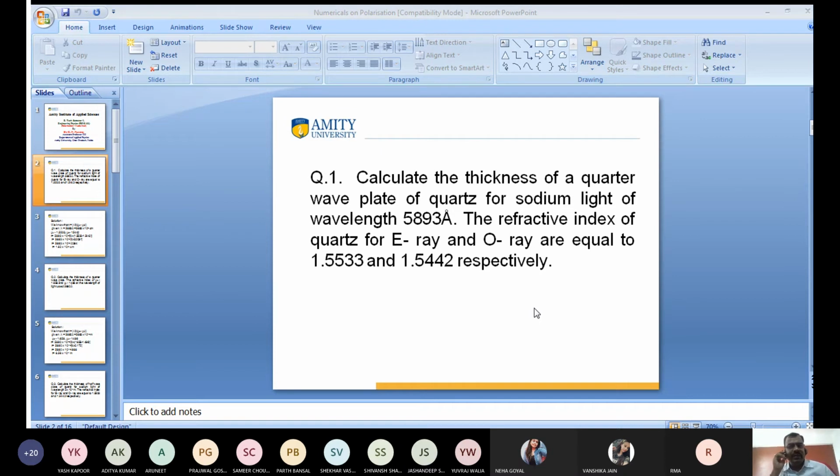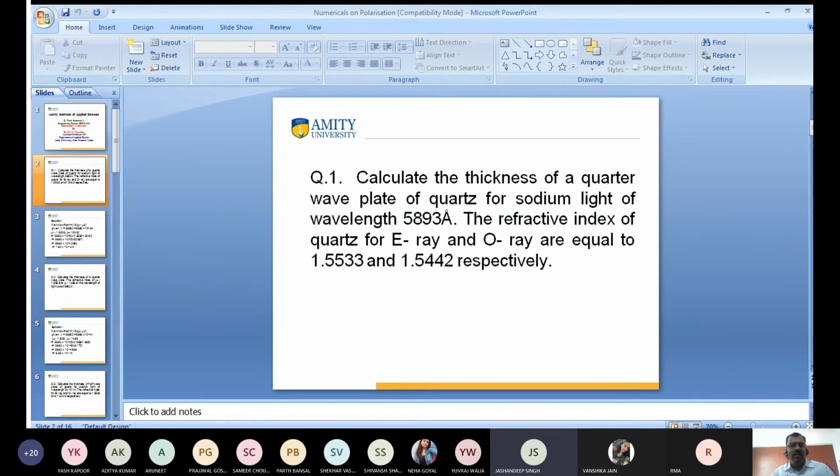Jasandeep, can you tell me which formula you use for this one? The formula is thickness equals lambda upon 4 times mu O minus mu E. Okay, now tell me the value. Sir, mu O is 1.5442, mu E is 1.5533.